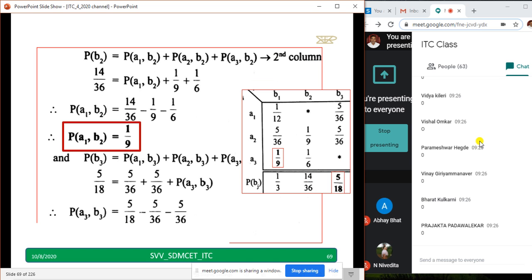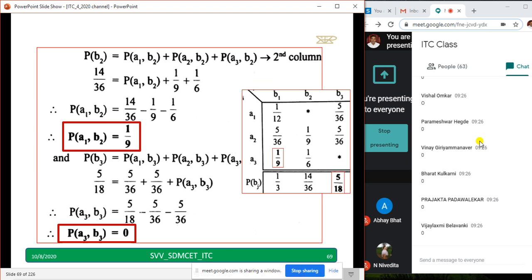I am showing you the answers now. Prajakta, Bharat, Vinay, Parameshwara, Vishal, Vidya, all have told 0. Even Arjun got 0. Vijayalakshmi got 0. Correct. A3 comma B3 is equal to 0, and A1 comma B2 is equal to 1 by 9. Whatever answers you told, all are correct. So let us go to the next if most of you have completed.